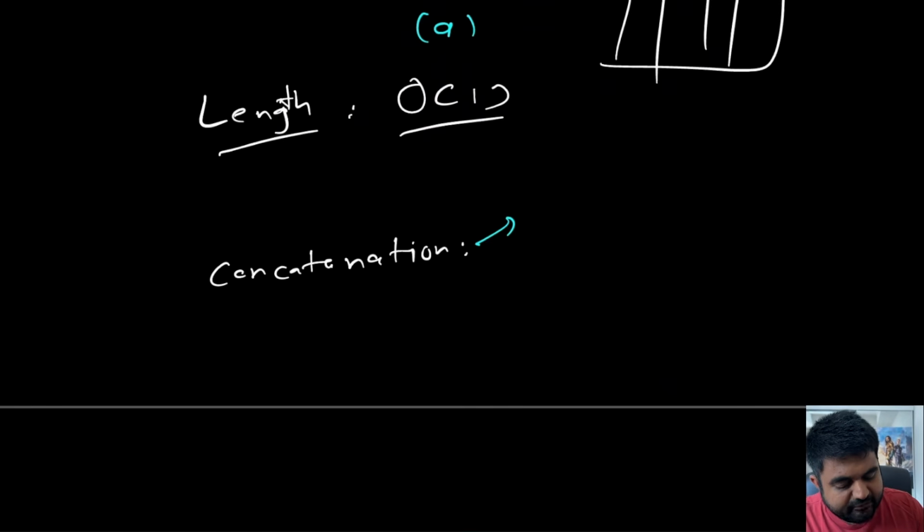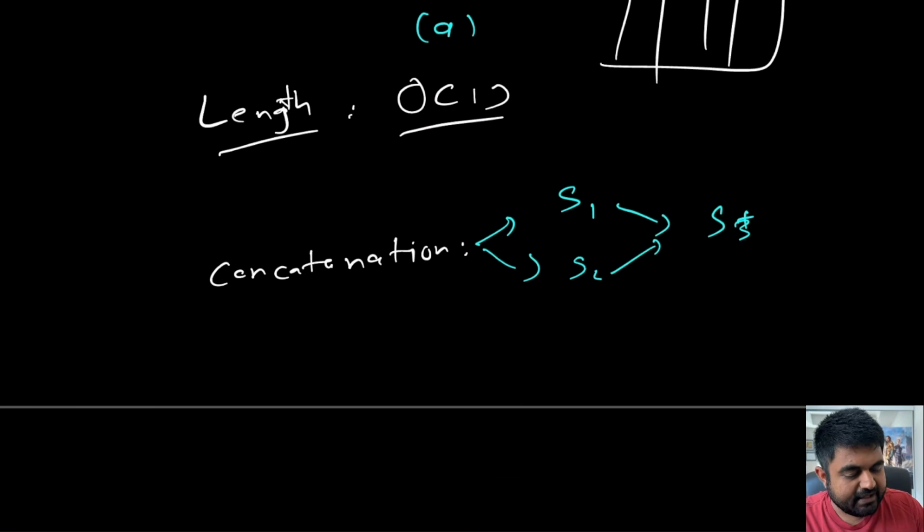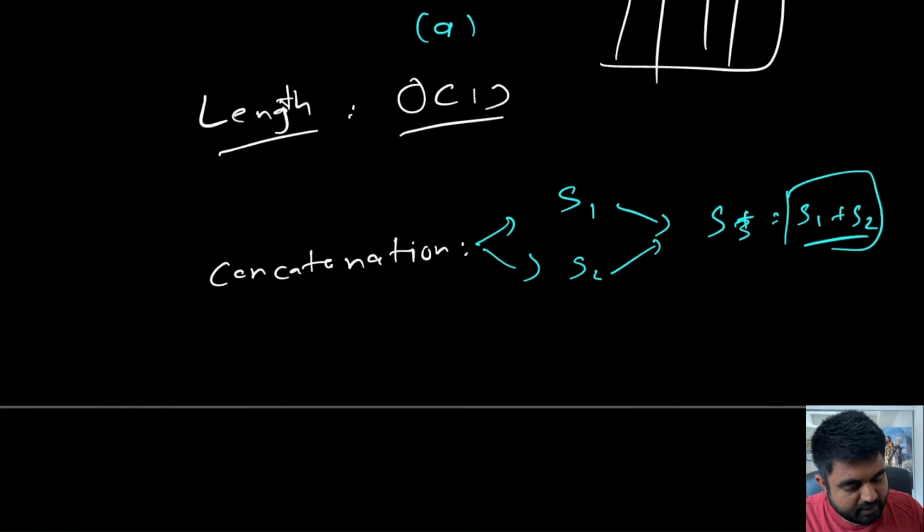Concatenation means that if we are given string s1 and string s2, and we combine these two strings to create a new string, let's say s3, that is a combination of s1 plus s2 in some form, then this process is called concatenation. And this can be done in big O of m plus n time, where m is the length of s1 and n is the length of s2.